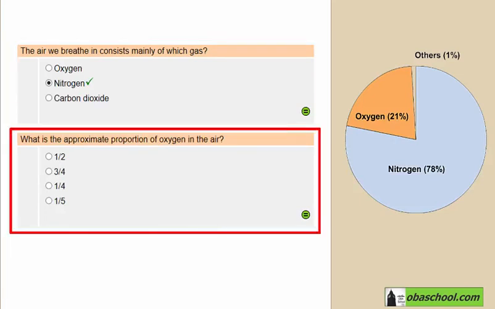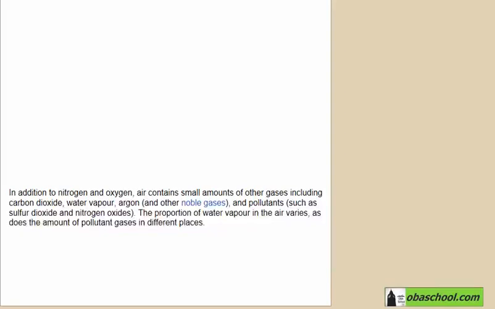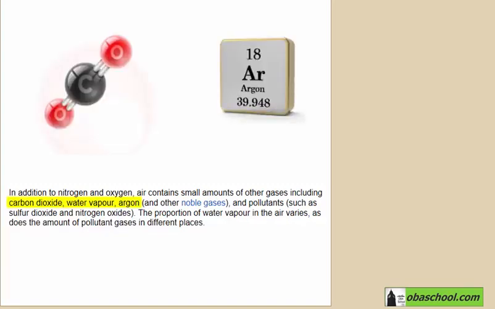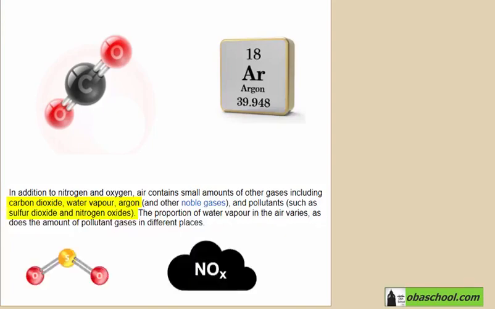What's the approximate proportion of oxygen in the air? If the percentage of oxygen in air is 21%, then what's the approximate proportion? Excellent, it's about 1/5. In addition to nitrogen and oxygen, air contains small amounts of other gases including carbon dioxide, water vapor, argon, and other noble gases, and some pollutants such as sulfur dioxide and nitrogen oxides.